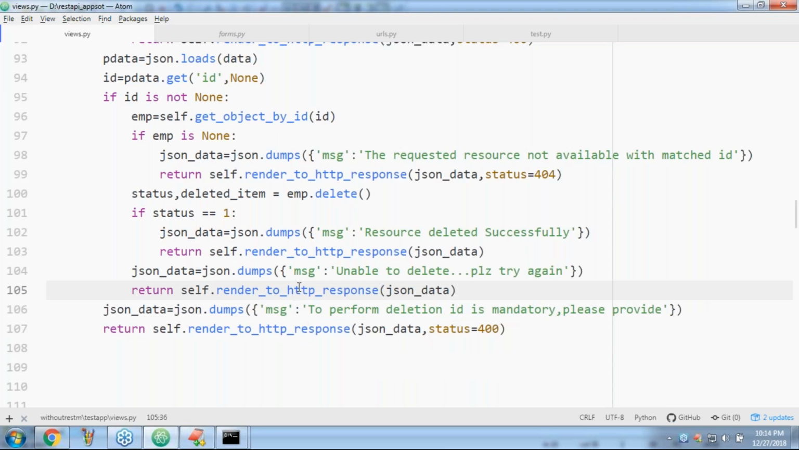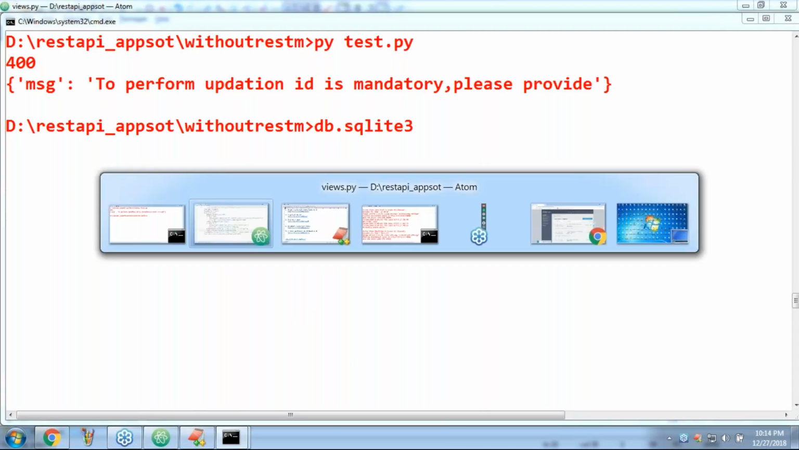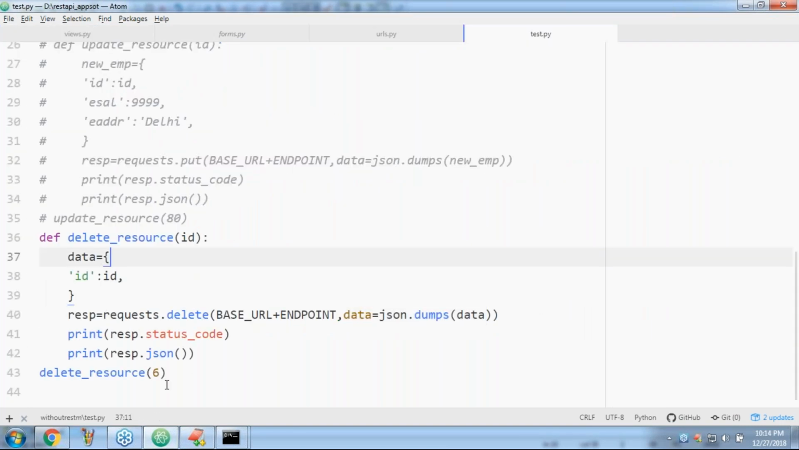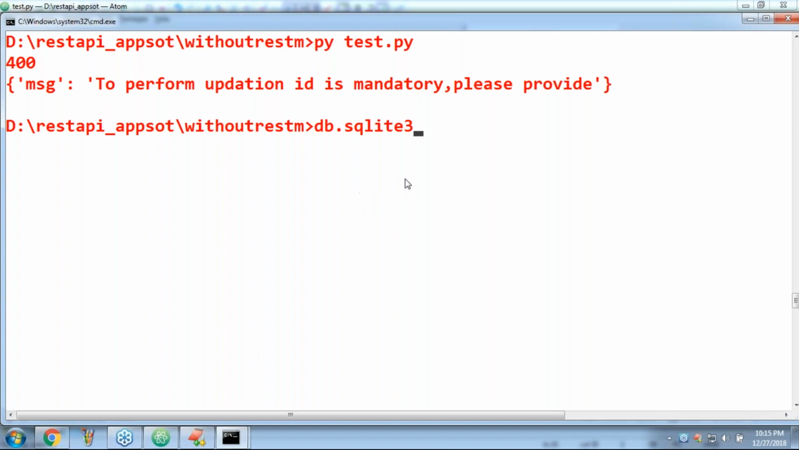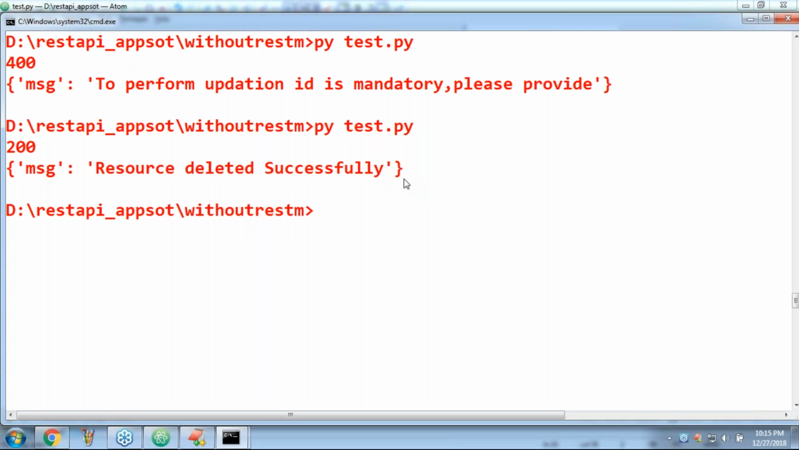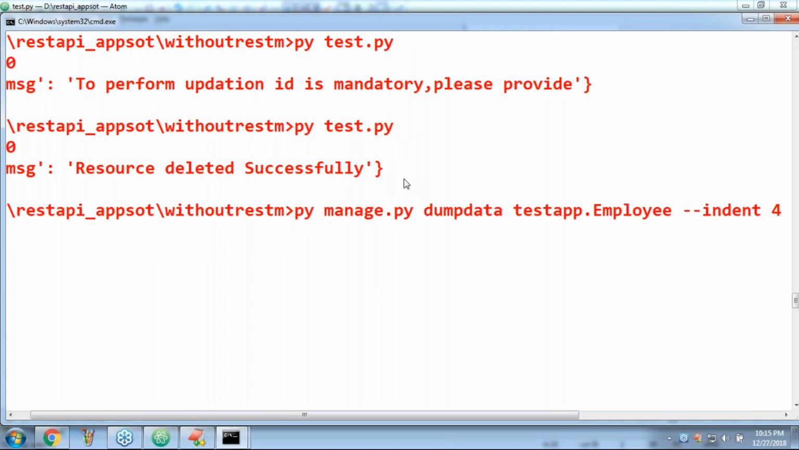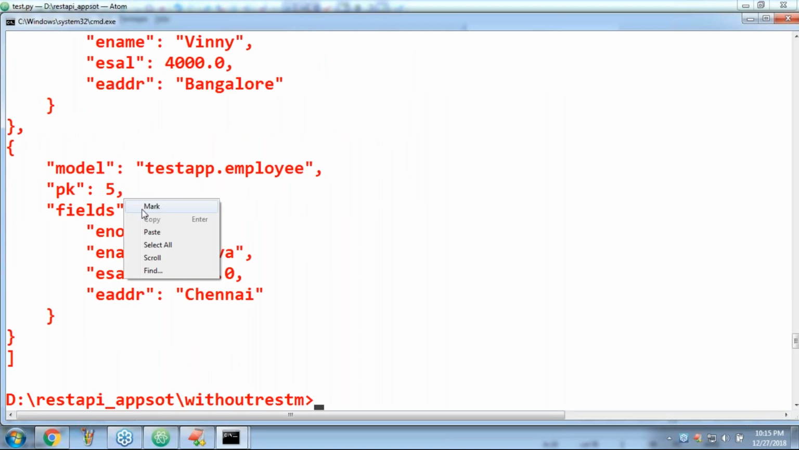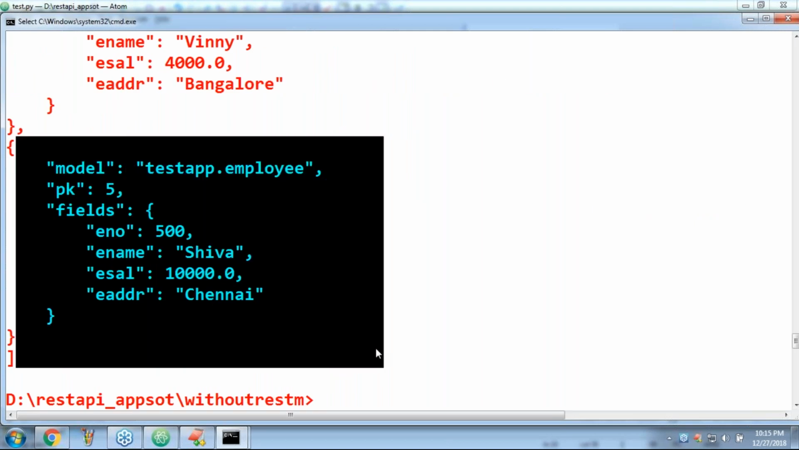Now have a look once, sir. In tester.py, I'm taking delete resource of 8. 8, sir. Now resource deleted successfully. Let me cross check. Now the last record won't be there. Okay, again only this data is there.